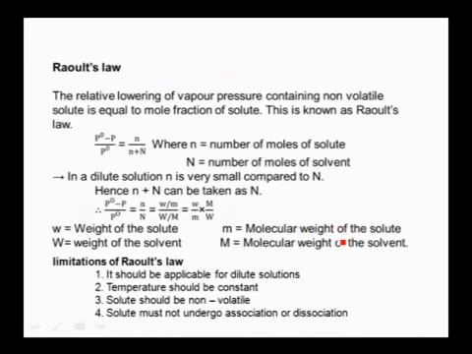Raoult's law. According to Raoult's law, the relative lowering of vapor pressure containing a non-volatile solute is equal to the mole fraction of solute, and the relation is (P naught minus P) by P naught is equal to n by (n plus capital N), where small n is the number of moles of solute and capital N is the number of moles of solvent. And in case of a very dilute solution, the number of moles of solute in the denominator we can neglect. Then the equation can be modified as (P naught minus P) by P naught is equal to n by capital N, and this we can represent like this: small w by small m into capital M by capital W. This is regarding Raoult's law.